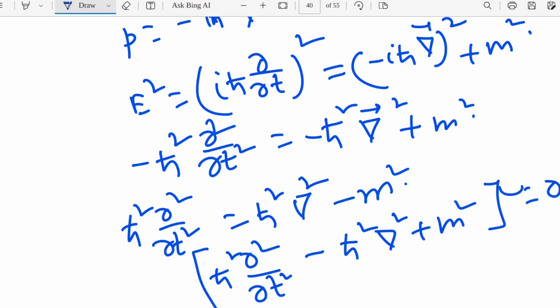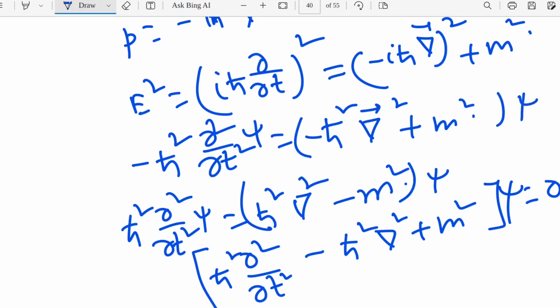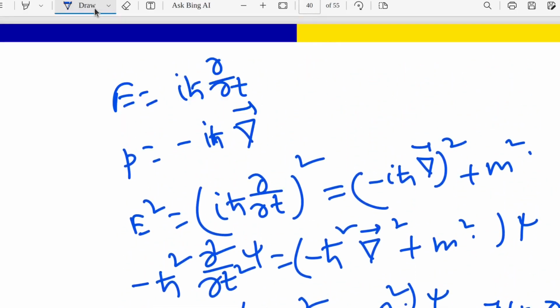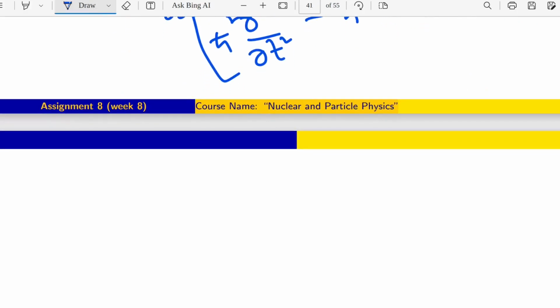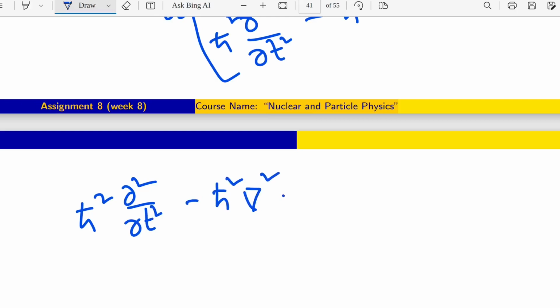equals to 0. Why is it like that? There is psi also there, right? I forgot to put the psi here. So there will be whole psi, because E psi equals H psi, right? So now I find that expression, ħ square ∂²/∂t² minus ħ square ∇² plus m square as a whole acting on psi equals 0.